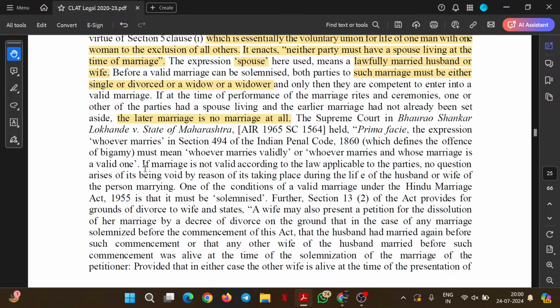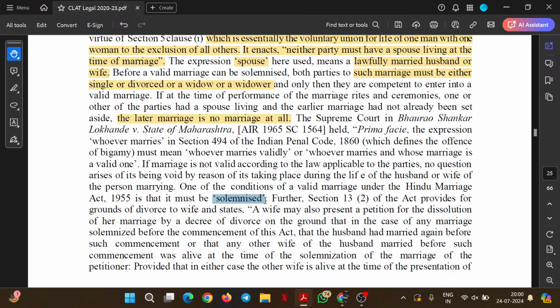If a marriage is not valid according to the law applicable to the parties, no question arises of it being void by reason of it taking place during the life of the husband or wife of the person married. One of the conditions of a valid marriage under the Hindu Marriage Act 1955 is that it must be solemnized. Now, what does solemnized mean?